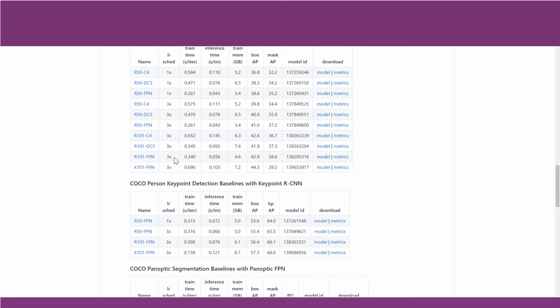You may also have a look at which model to choose. You need to look at the average precision, and also at the inference time, and see which is good for your application. For example, I may want the inference time to be lower. It means it can infer your images faster, but it may come at the expense of a lower box average precision. Typically, anything near 30 is considered a good model, but anything above 40 is considered very good. So you may have to balance, as per your requirements, which model to choose.